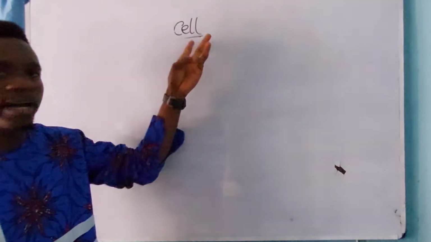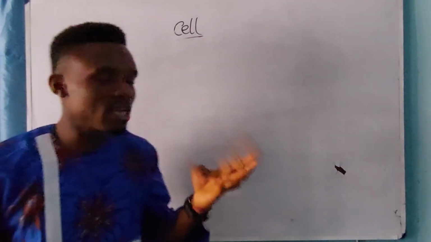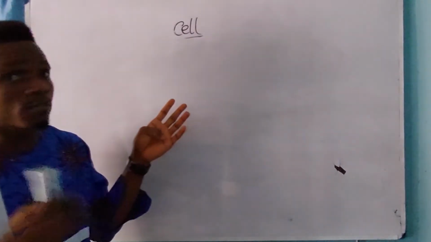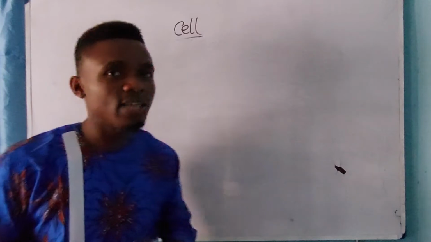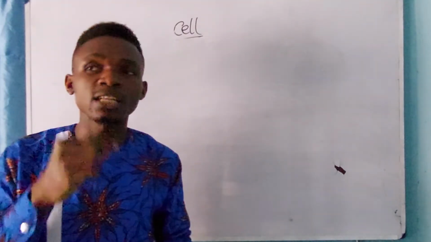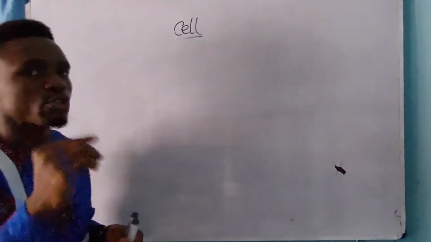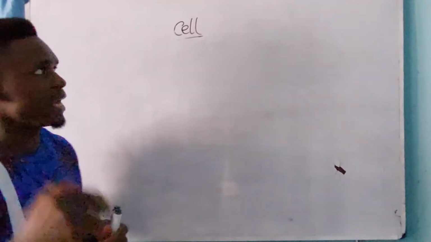expressed by the cell. Now, the fourth one is that the cell comes from a pre-existing cell, as stated by Rudolf Virchow. And the fifth one is that some animals have just one cell, and these are called unicellular animals. And some may have 2 or more cells, and they are called multicellular organisms.